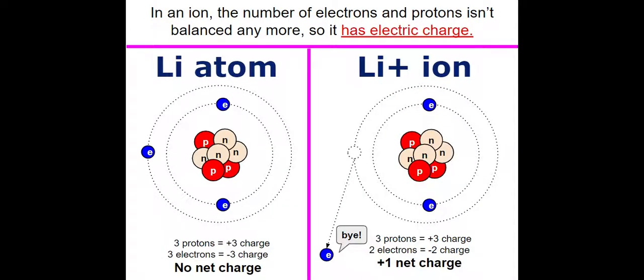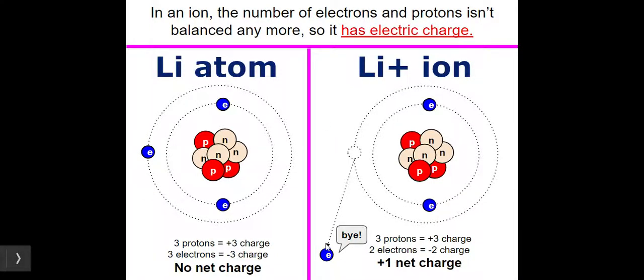So in an ion, the number of electrons and protons isn't balanced anymore. So it has electric charge, because this is what happens. For example, here's a lithium atom. Lithium has 3 electrons, and it has one valence electron. It's going to want to get rid of this one electron, so that it can only have full shells or empty shells.